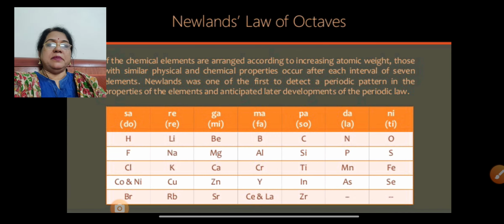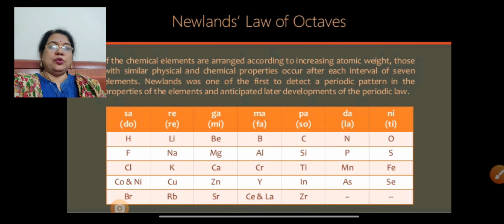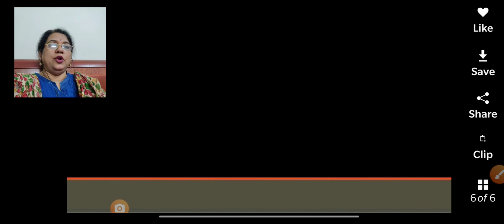In the first column, there are hydrogen, lithium, beryllium, boron, carbon, nitrogen and oxygen. Again the property repeats in the first column with fluorine, sodium, magnesium, aluminum, silicon, phosphorus and sulfur, then chlorine, potassium, calcium, chromium, titanium, manganese and iron. This is the octave rule. Newlands has given the octave law. So this much for the